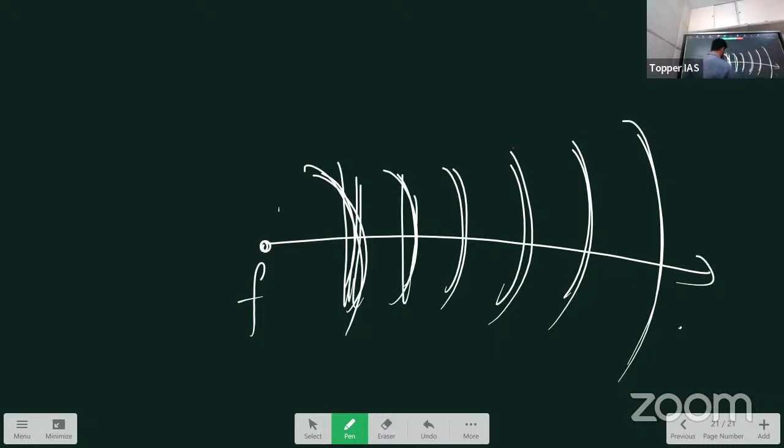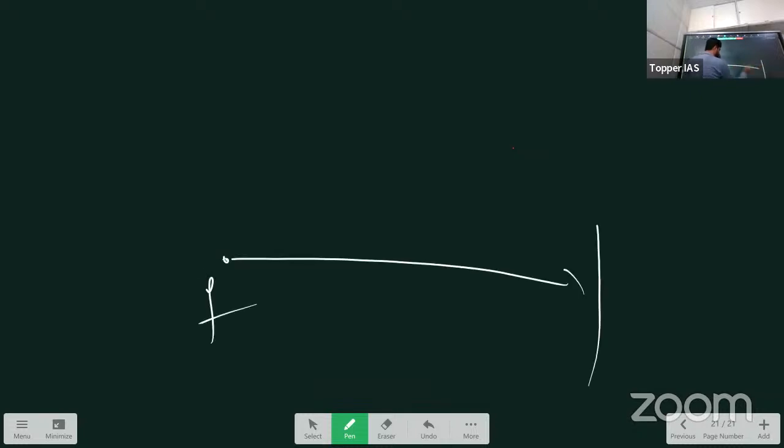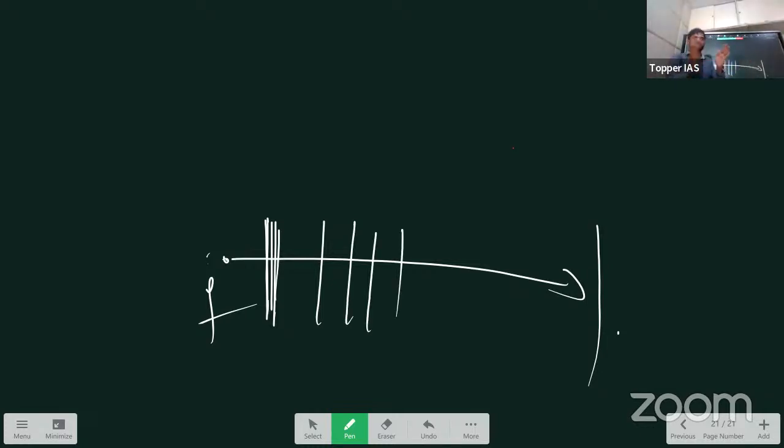Here two types of movement are happening. Let me draw again: focus to the surface. When the wave moves from here to the surface, the particles are vibrating. Sometimes they compress, sometimes they expand: compression, expansion, compression and again expansion.